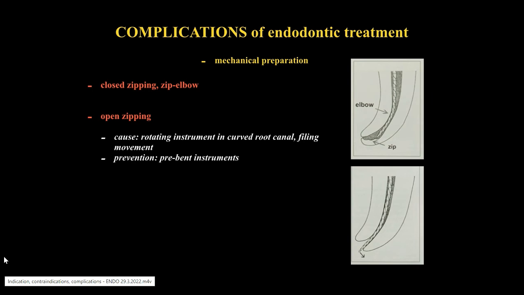To prevent this condition, it is useful to respect the working length and pre-bend the instrument to the right direction of the curve. It is very difficult to fill this kind of artificially instrumented space. Open zipping is the case when the apical part is not just enlarged but cut through the apex to the periodontium.